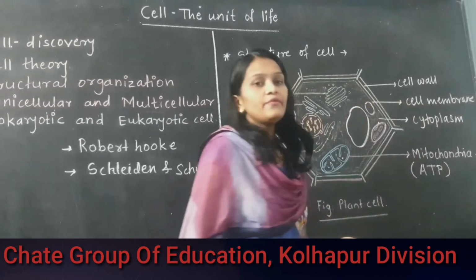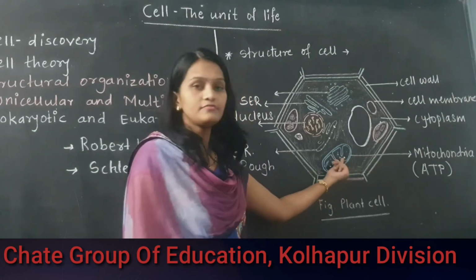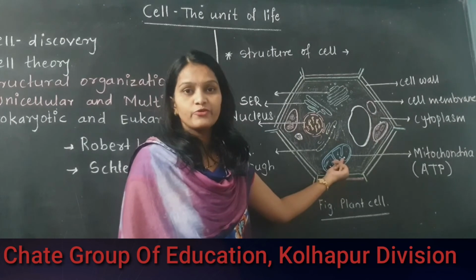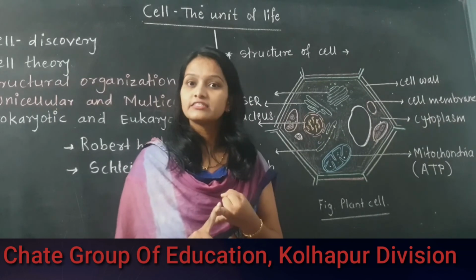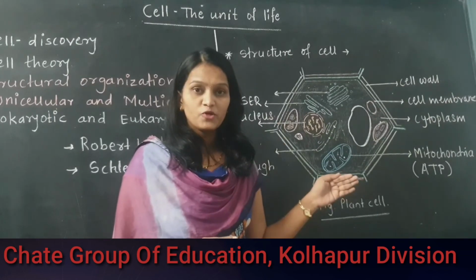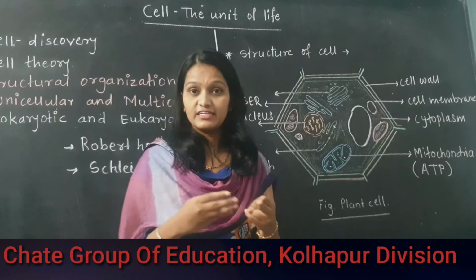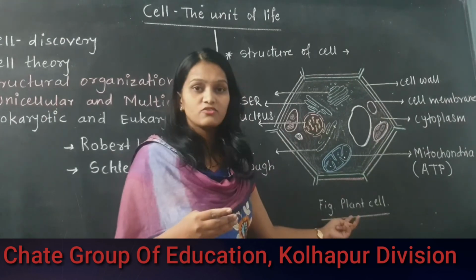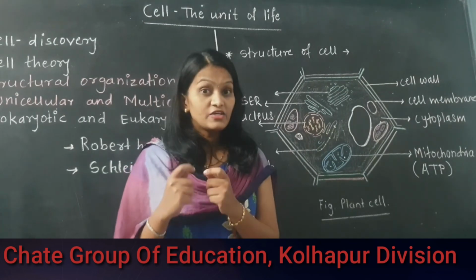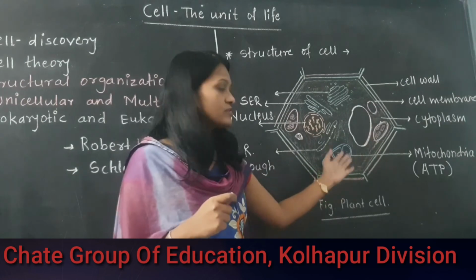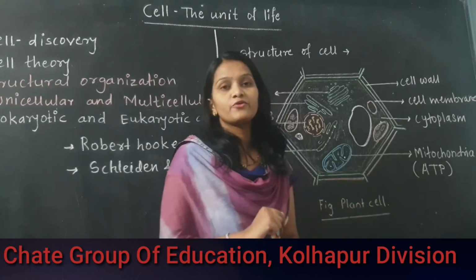In the mitochondria, the electron transport chain reaction takes place inside it, and ATP is utilized for the photosynthesis and cellular respiration processes. So this ATP molecule is utilized for these two important life processes: photosynthesis, that is nothing but nutrition in the case of a plant, and the next one, respiration, which is also a very important life process. Whatever energy is required for this living body, for this plant cell, is directly provided by the mitochondria, hence mitochondria is called the powerhouse of the cell.